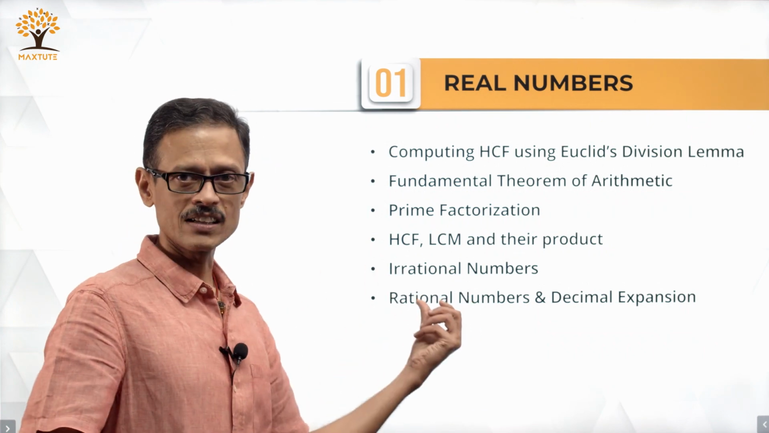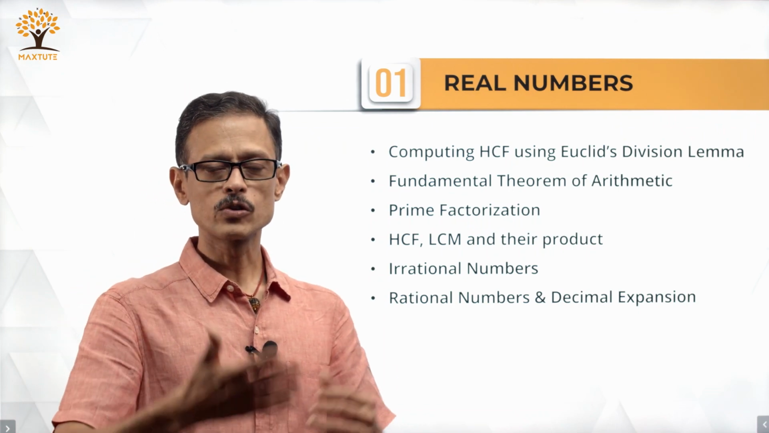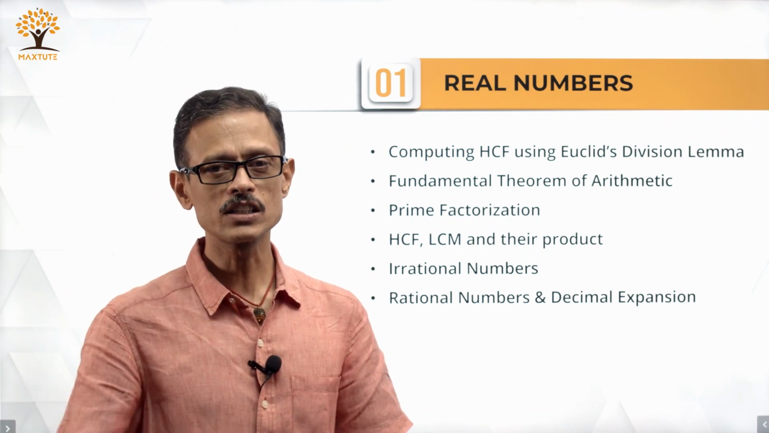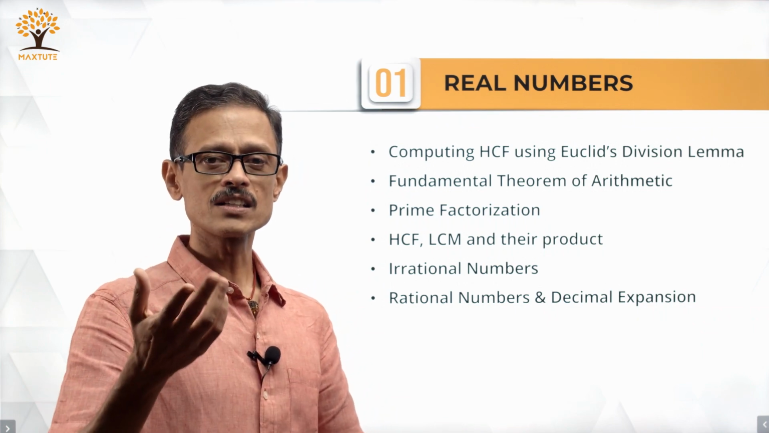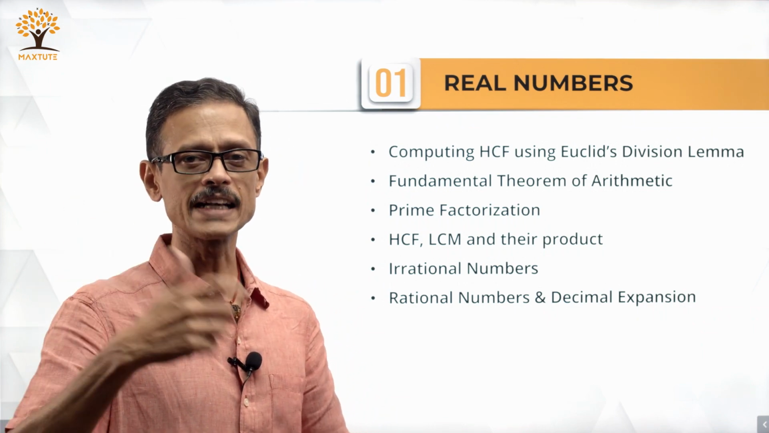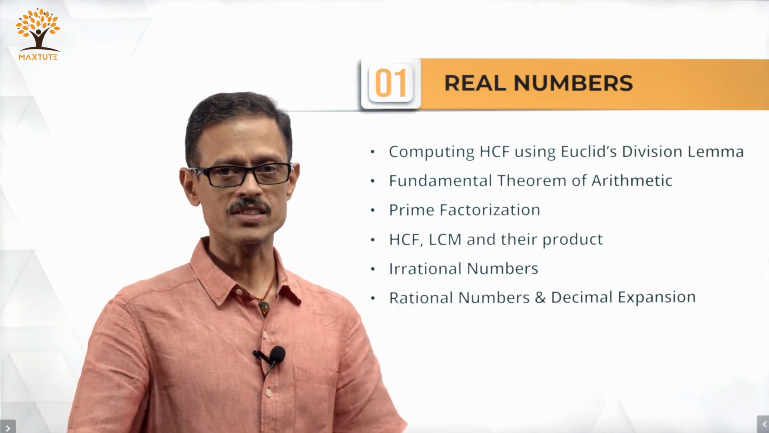And finally, rational numbers, which are essentially fractions, right, and the decimal expansion of them. Is it going to be a terminating decimal? Is it going to be a non-terminating decimal? How do we figure out whether it's terminating or non-terminating? If it's terminating, how many digits after the decimal point will it have? Those kinds of questions get addressed in this particular area.